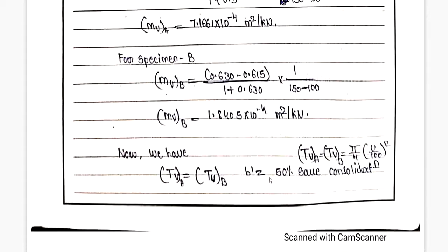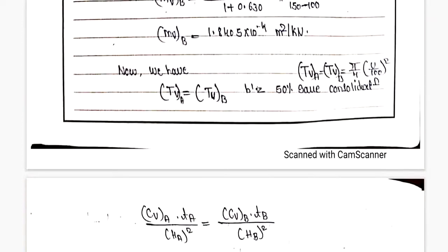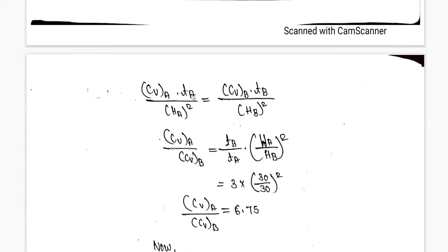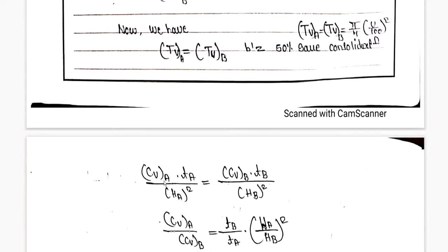Now, TVA should be equal to TVB. The time factor for specimen A should be equal to that for specimen B, because 50% consolidation is the same, so TV will be the same for specimen A and specimen B. For TV we have the formula: CVA into TA divided by HA square, which is equal to CVB into TB divided by HB square.